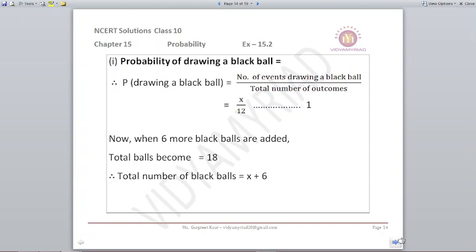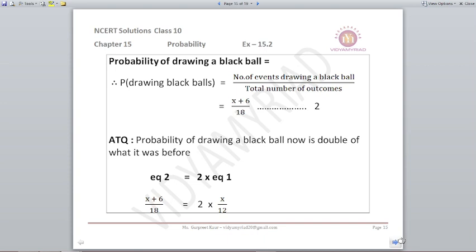Now they are changing the situation by saying that 6 more balls are added. So that means the total number of balls will become 12 plus 6, that is 18, and the number of black balls will become x plus 6. So the new probability will become x plus 6 upon 18. Let it be equation number 2.